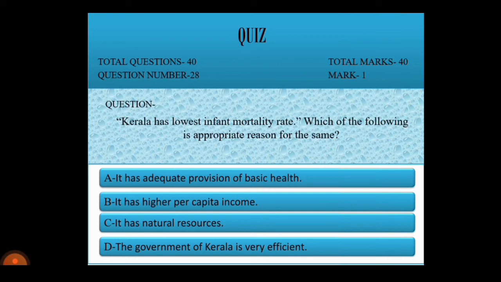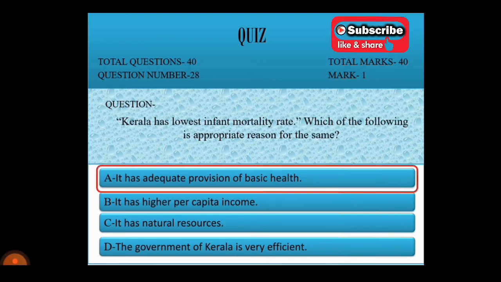Question 28. Kerala has the lowest infant mortality rate. Which of the following is an appropriate reason for the same? Option A, it has adequate provision of basic health. B, it has higher per capita income. C, it has natural resources. D, the government in Kerala is very efficient. Correct option is A, it has adequate provision of basic health.